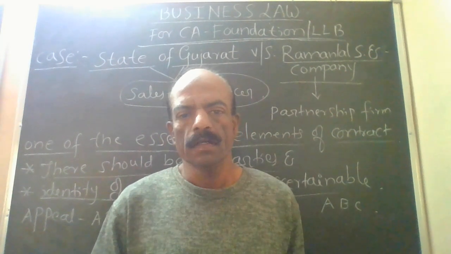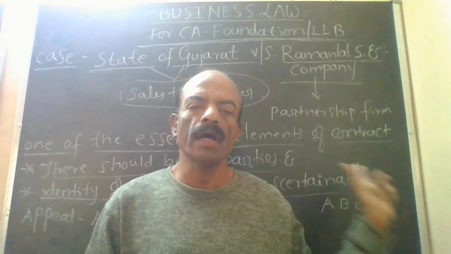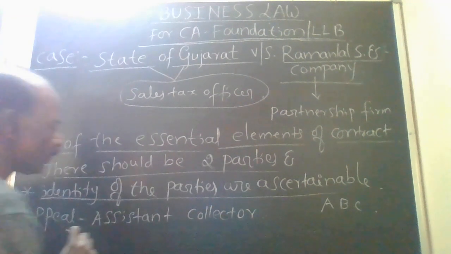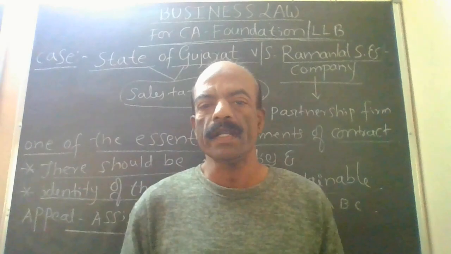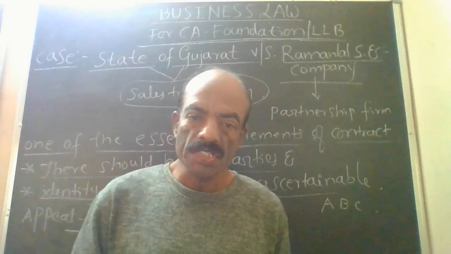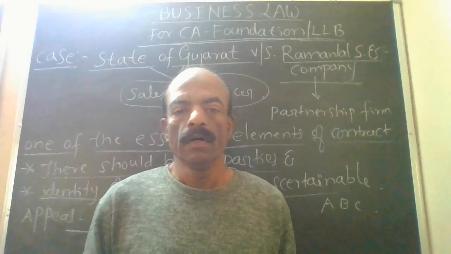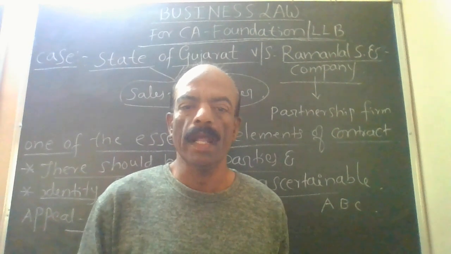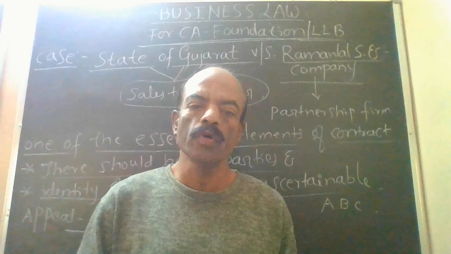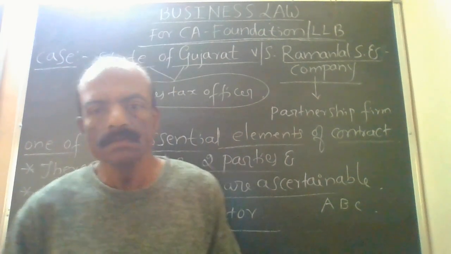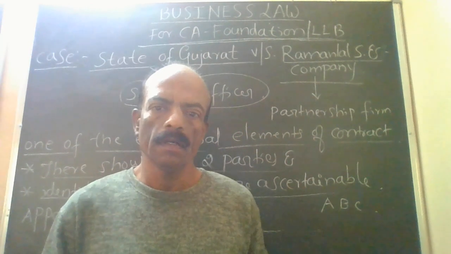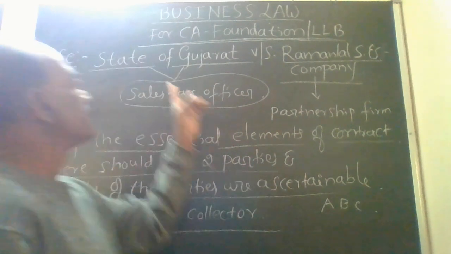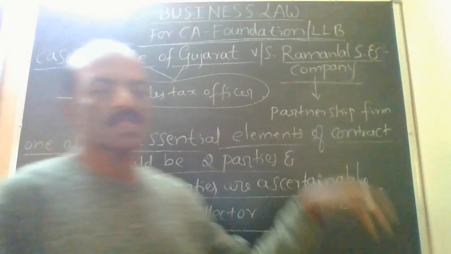Thereafter, the partners went for appeal with the assistant collector. But the assistant collector also rejected their appeal and told them they have to pay the sales tax. Thereafter, the partners filed a case against the Gujarat state sales tax officer.